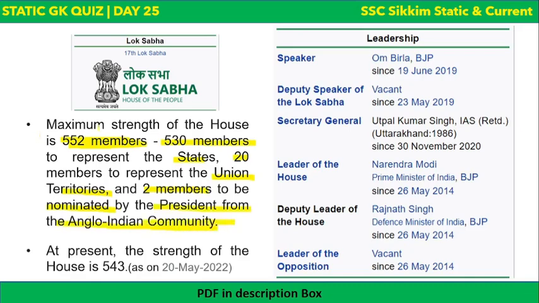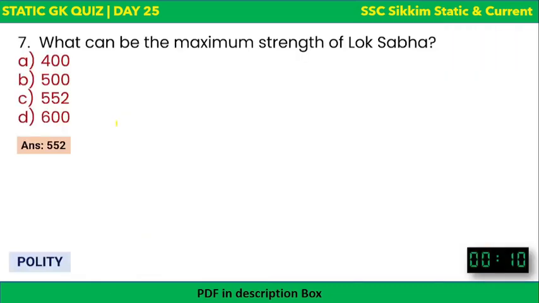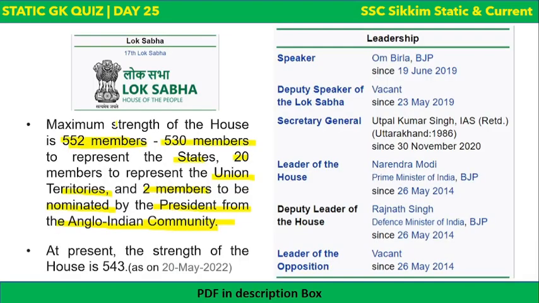So 552 is the maximum strength of Lok Sabha. At present there are 543 members in the Lok Sabha, as per 20th May 2022. The maximum is 552.